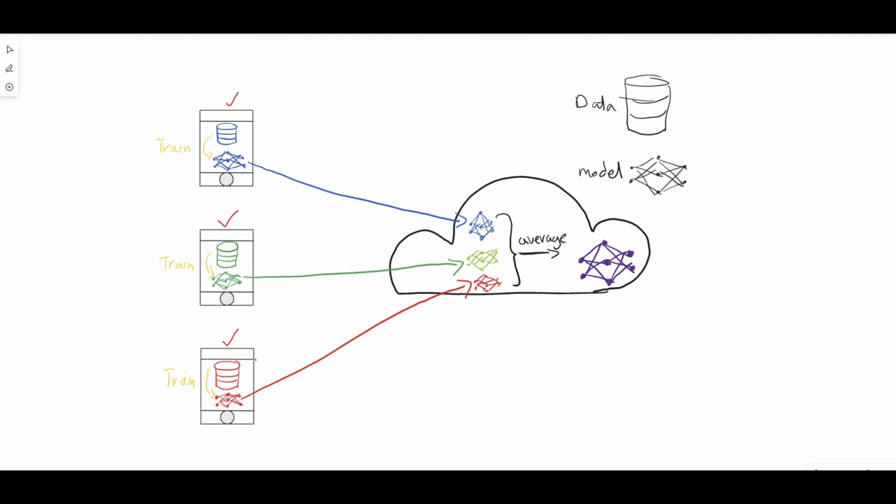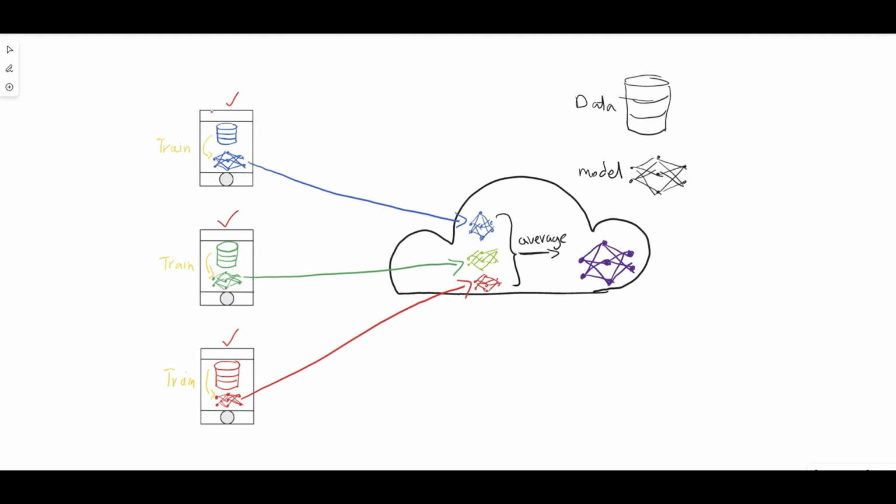If I don't have all data in a centralized place, how can I train a machine learning model? Mobile phone or mobile data is an example here. That can be different organizations, different institutes. Let's say for healthcare, these number one, two, three can be different hospitals that have their own data, but they cannot share it. So how can we have a model get trained with distinct data sets in a decentralized manner?